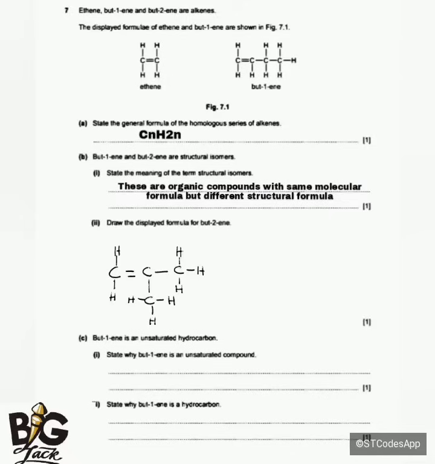So the next one, which is question C, is saying but-1-ene is an unsaturated hydrocarbon. Roman numeral 1: state why but-1-ene is an unsaturated compound. The reason why it is an unsaturated compound is because it contains a double bond. That double bond allows the alkenes to undergo a reaction.